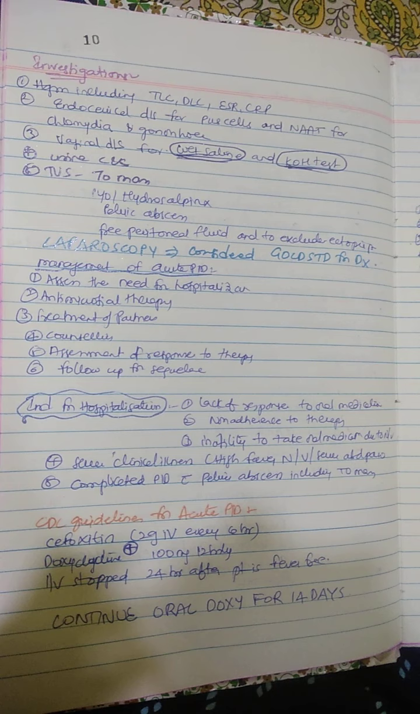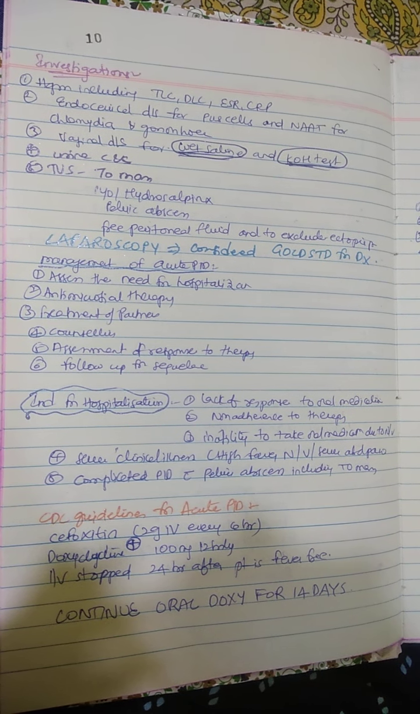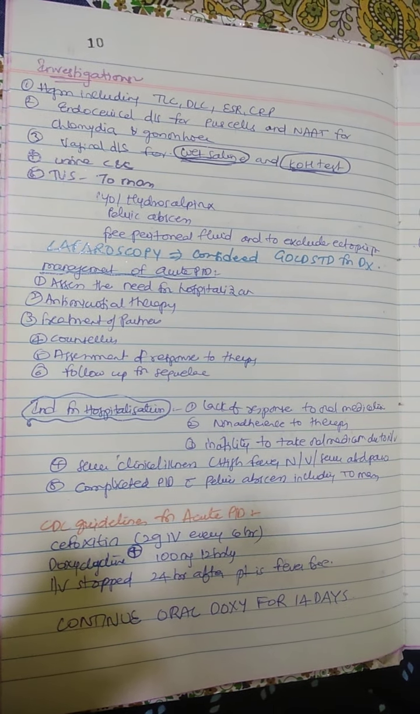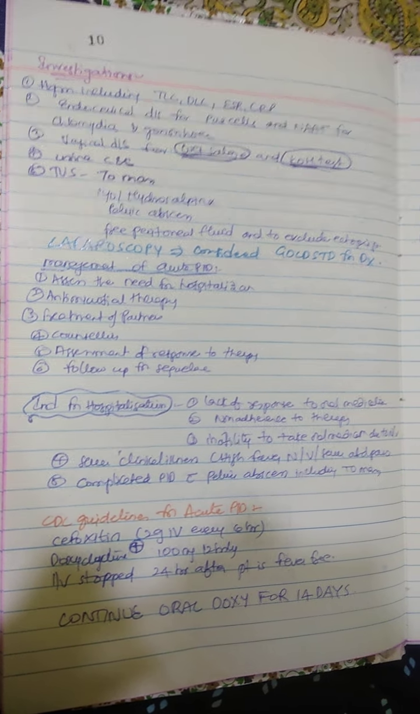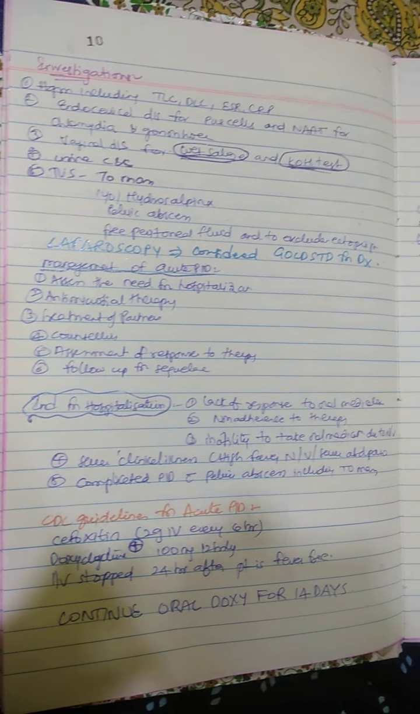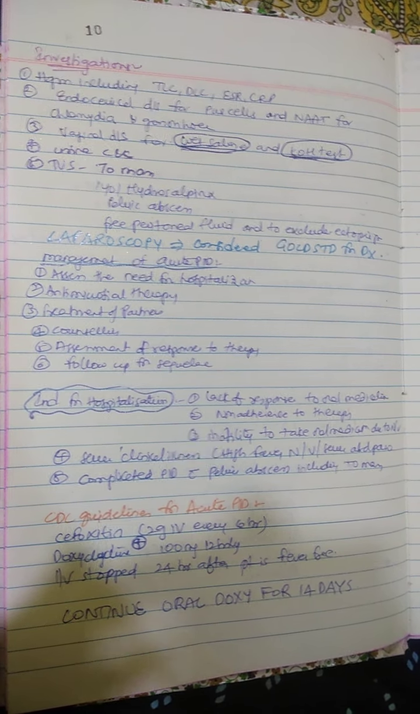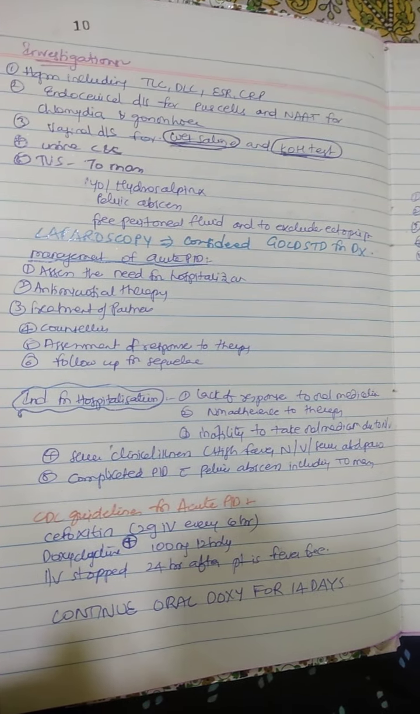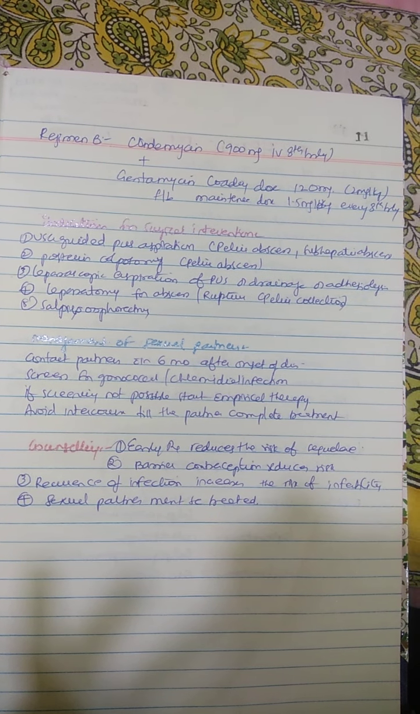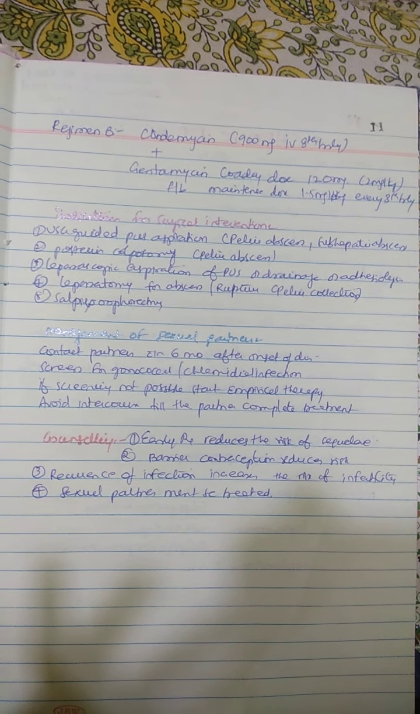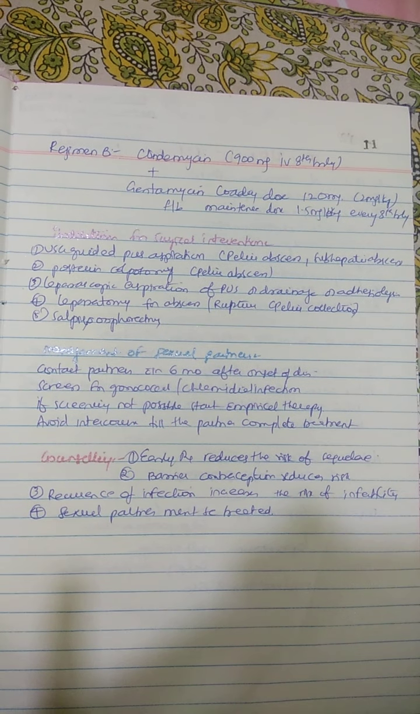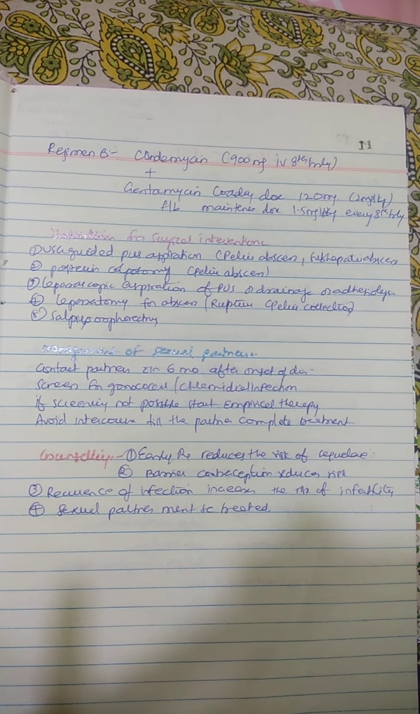CDC guidelines for acute PID include cefoxitin 2 grams IV every 6th hourly, and doxycycline 100 mg 12th hourly. IV medication should be stopped 24 hours after the patient is fever free, and continue oral doxycycline for 14 days. The alternative includes clindamycin 900 mg IV 8th hourly plus gentamicin loading dose 2 mg per kg body weight, followed by maintenance dose of 1.5 mg per kg every 8th hourly, and surgical intervention is needed in cases of